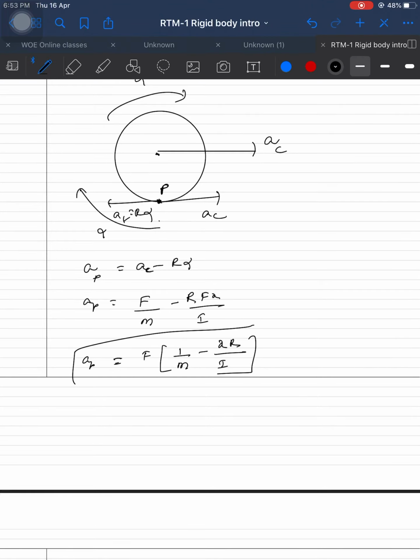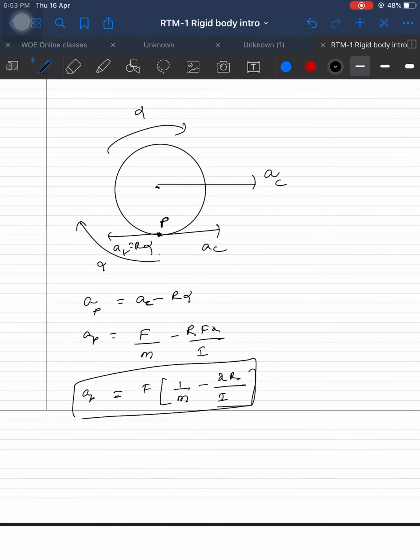Acceleration at point P. If this AP is greater than 0, what is the meaning of AP greater than 0? Which acceleration is greater? AC is greater than R alpha. If AC is greater than R alpha, the point P, tendency in which direction will it go?